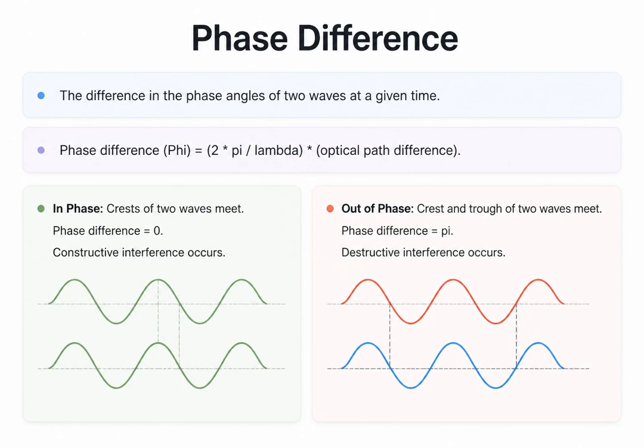Closely related to path difference is phase difference, which measures the difference in the phase angles of two waves at any given moment. We can calculate the phase difference, denoted by phi, by multiplying 2 pi over lambda by the optical path difference. When waves are perfectly in phase, meaning their crests meet, the phase difference is 0, leading to constructive interference. When they are completely out of phase, meaning a crest meets a trough, the phase difference is pi radians, leading to destructive interference.